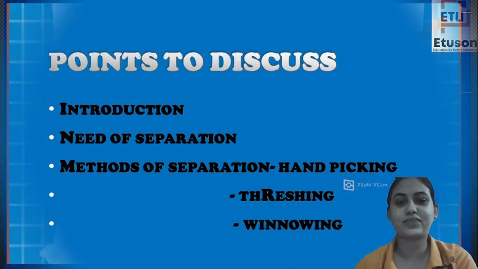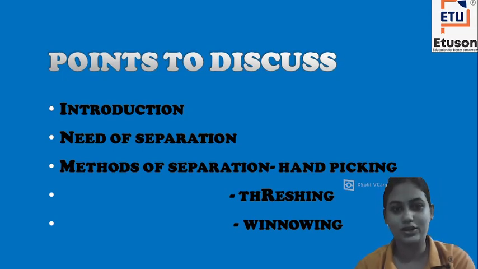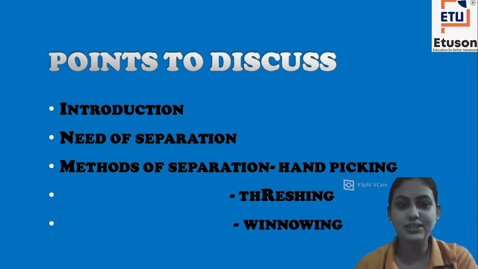So the important points that we are going to discuss in this chapter are, first, the introduction, that is, what the chapter is about, then the need for separation, methods of separation, handpicking, threshing, winnowing, and the rest we will study in the further parts.